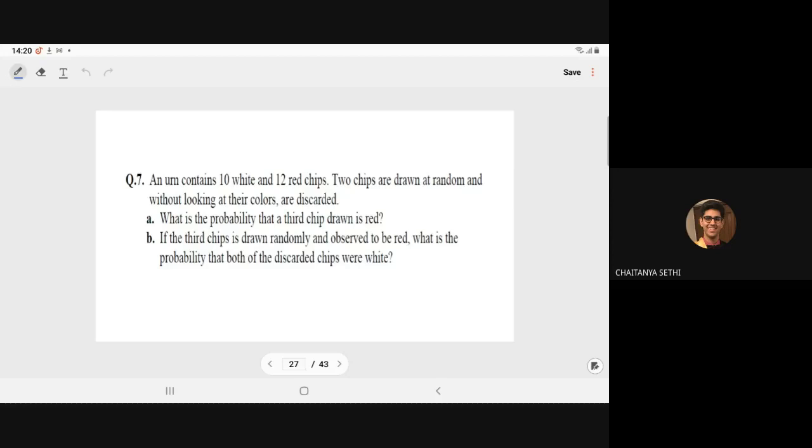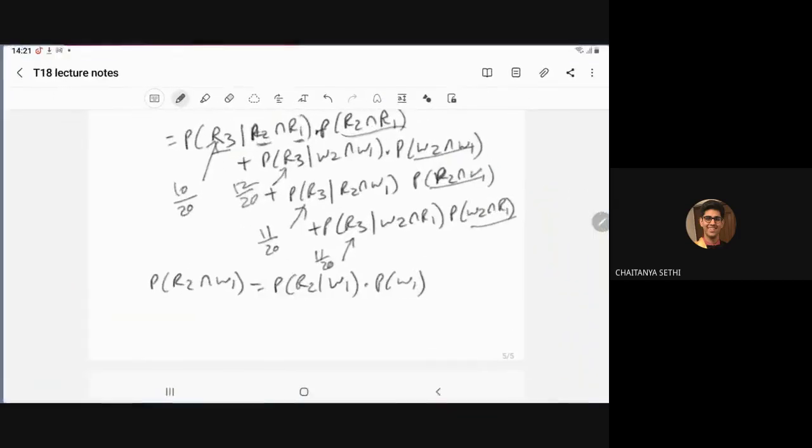Now, in the B part, if the third chip drawn randomly is observed to be red, given that the third is red, what is the probability that both of the discarded chips were white? It means it is W2 and W1. You have to compute this probability. So by the formula we know it is probability of W2 intersection W1 intersection R3 upon P of R3. Numerator and denominator both you have already computed, so just put the values.